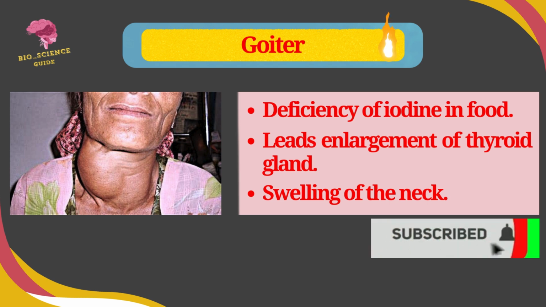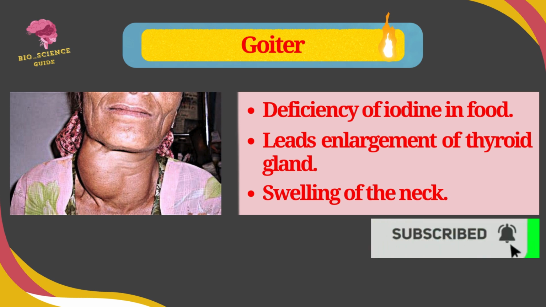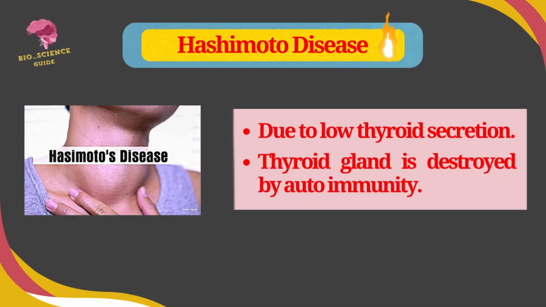Goiter: it is due to the deficiency of iodine in food particles. It leads to an enlargement of thyroid gland and there is swelling of the neck region. Hashimoto disease: in which the person has low thyroid secretion and the thyroid gland is destroyed by autoimmunity.